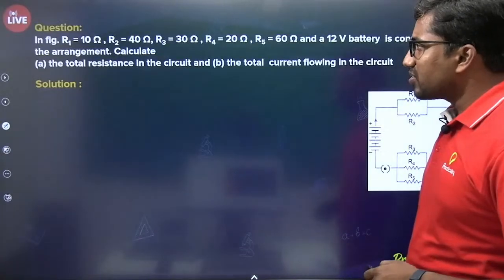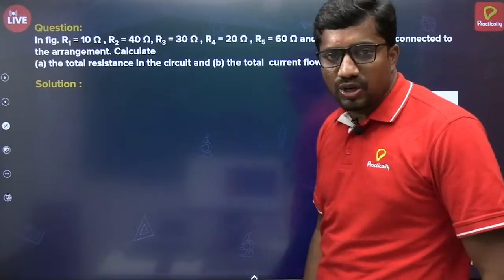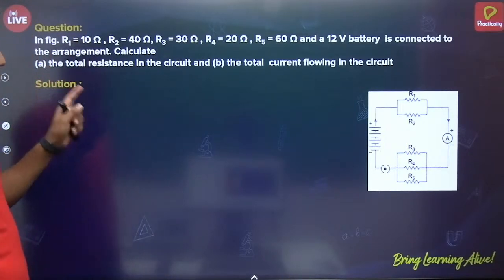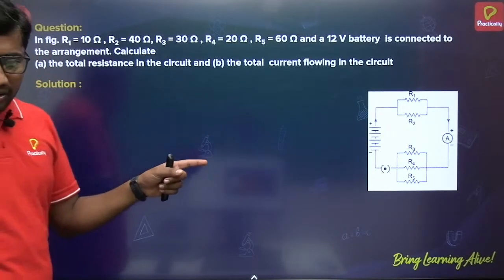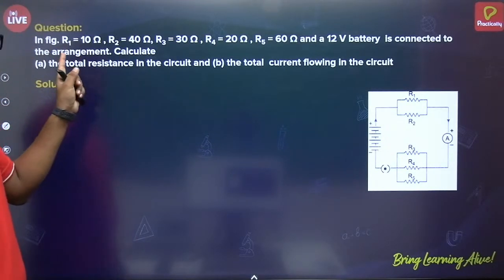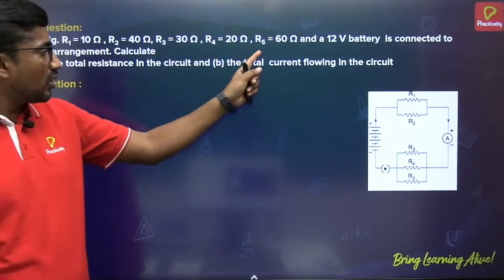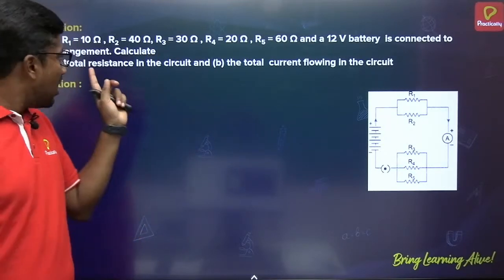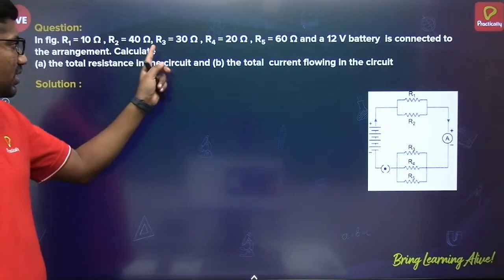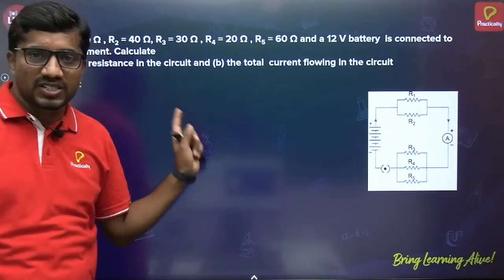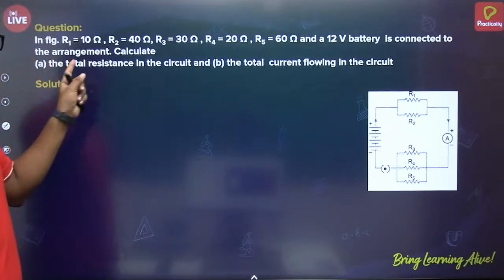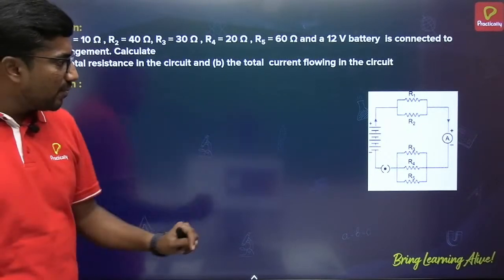Now based on these combinations, let us solve one question. In the figure you are given the diagram. Five resistors are given, R1, R2, R3, R4, R5, with values 10 ohm, 40 ohm, 30 ohm, 20 ohm, 60 ohm respectively, and a 12 volt battery is connected to the arrangement as shown in the figure.